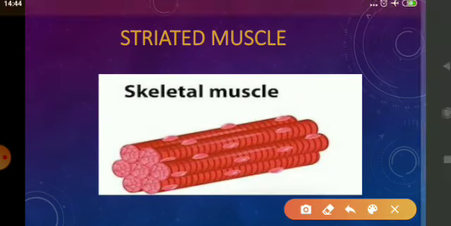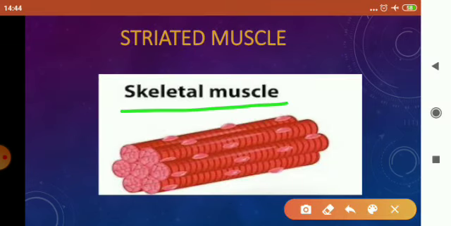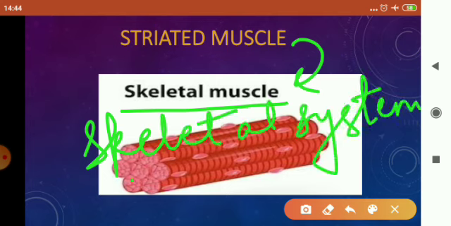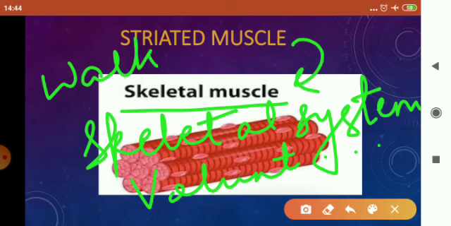Striated muscle is also called skeletal muscle because these muscles are attached to the skeletal system. These muscles perform voluntary activities, the activities which are under our control, like walking, running, playing. Therefore, these muscles are also called skeletal muscles.